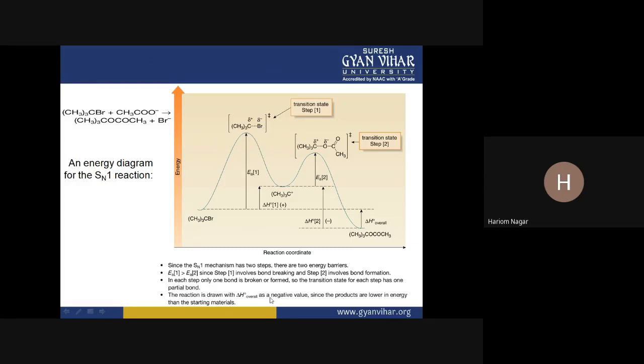The reaction is drawn with delta H standard overall as a negative value. So here the standard delta H is overall negative. Why is this negative? Because the enthalpy of the product is less than the enthalpy of the reactant. Delta H is the enthalpy of the product minus the enthalpy of the reactant, so the enthalpy of the reactant is greater than the product. That's the reason why delta H is negative here. And we can call this reaction an exothermic process according to thermodynamics.